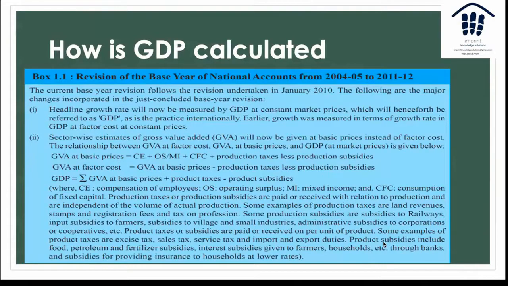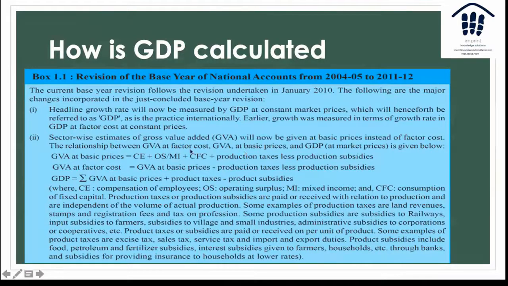Under the value addition method, what we do is calculate the gross value added in each sector of the economy. So, how do you calculate value added of a product? The final price of the product minus the initial price of the product gives you the value added for that particular product. Now, this value added is called GVA at factor cost. GVA at factor cost is the basic value addition that has happened in the economy in that particular year. We first convert it into GVA at basic prices.